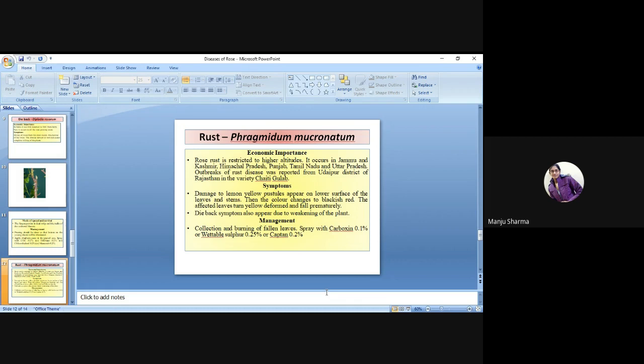The symptoms are like damage to lemon yellow pustules that appear on the lower surface of the leaves and stems, then the color changes to blackish red. The affected leaves turn yellow, deformed, and fall prematurely. Dieback symptoms also appear due to weakening of the plant.